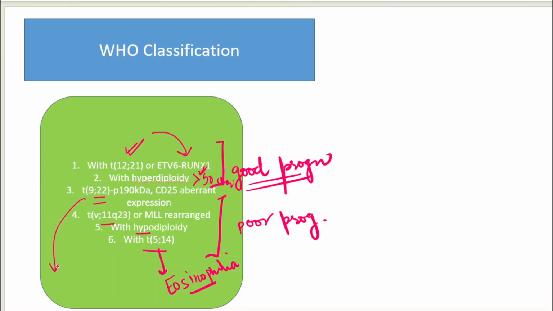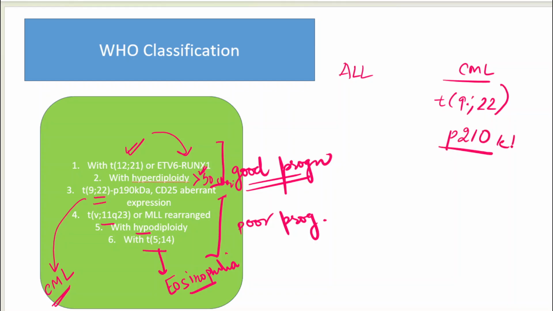Translocation 9;22: if you recall, or in further lectures we are going to read, translocation 9;22 is involved in CML. So what is the difference between this translocation in ALL and the translocation in CML? In CML also there is translocation 9;22, but that translocation is going to form a protein which has a weight of 210 kilodalton.